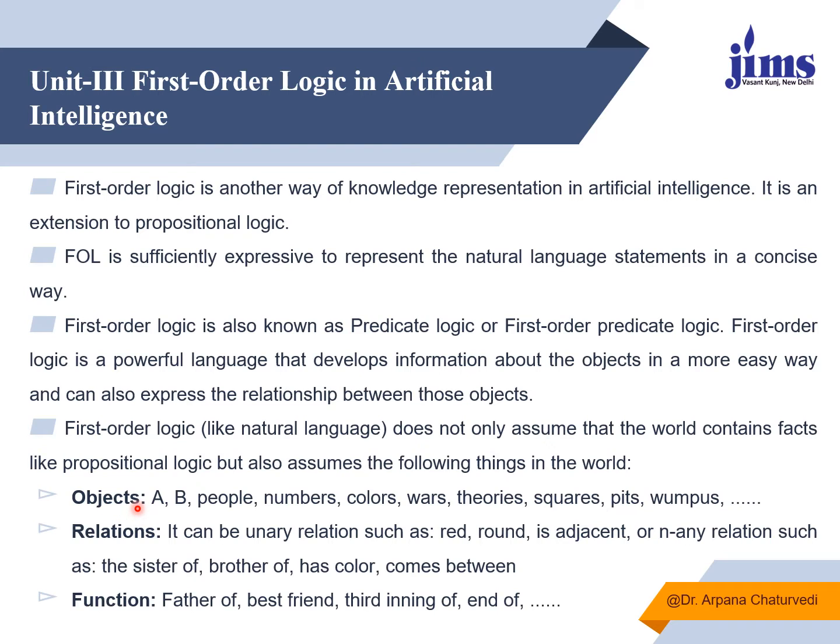So in this we will be using objects, as earlier we were using A, B, people, colors, etc. Here also we will be using relations, like unary relation, one-to-one relation, one-to-many or many-to-one relation, whichever kind of relations are there within the objects. Then definitely functions will also be there, like Ram is the father of Sohan, Amit is the best friend of Sita. In this way we will see how to represent the relations also.